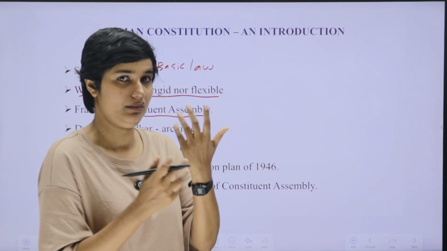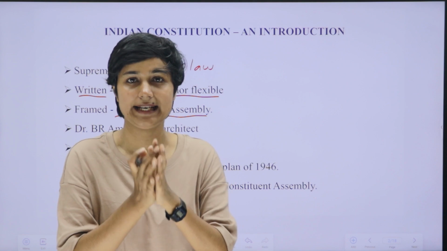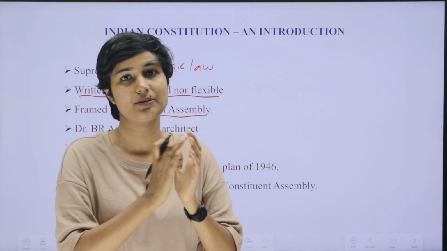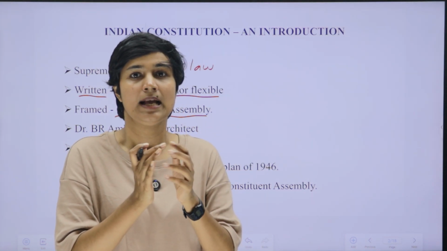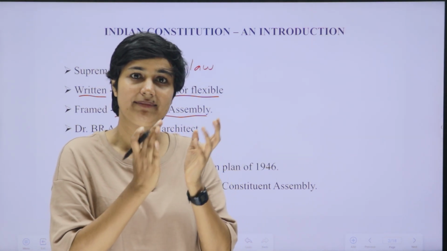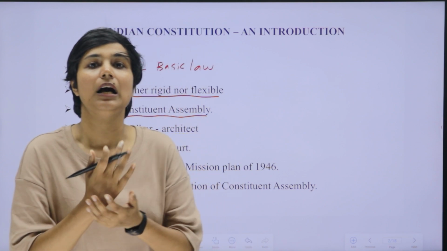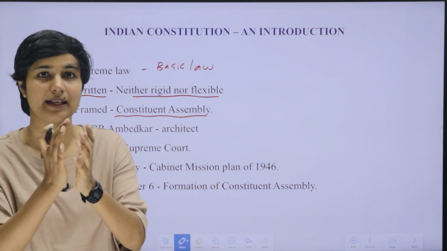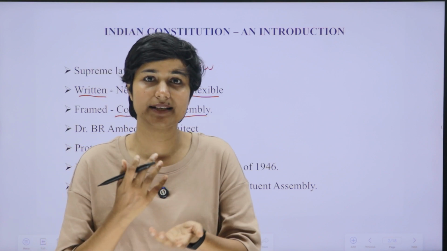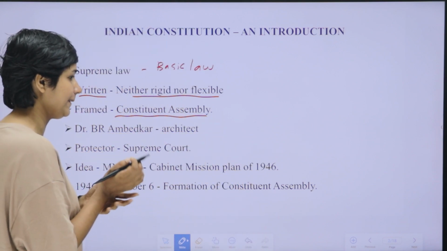So, totally the Constituent Assembly consisted of 389 members, and this Constituent Assembly included both elected and nominated members, and they actually framed India's constitution is our point. And who is known as the father or architect of India's constitution is our next point. So, who is known as India's constitution's father or architect?